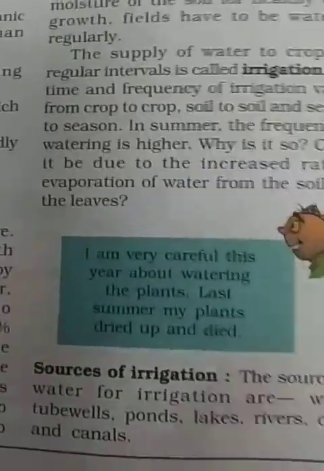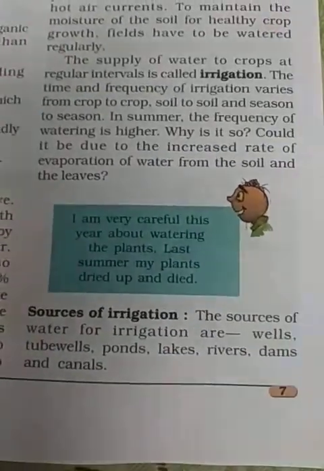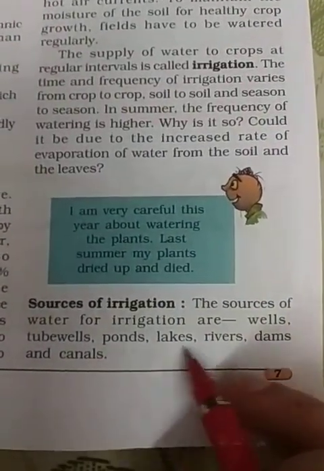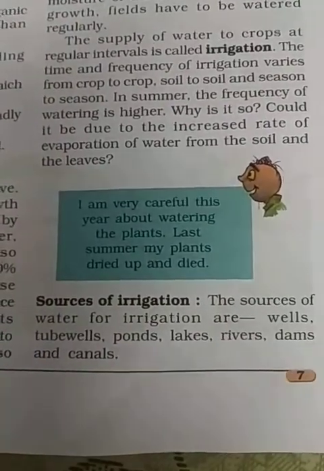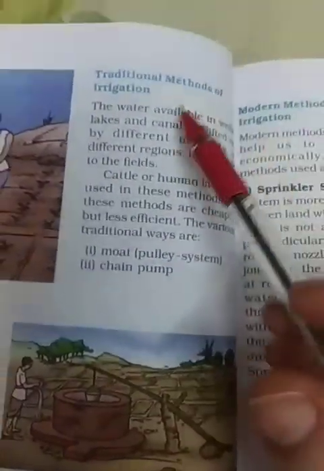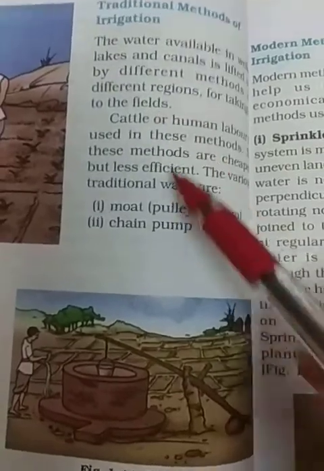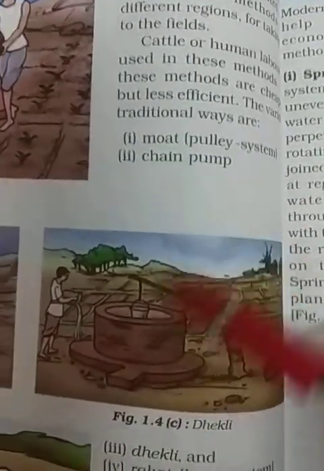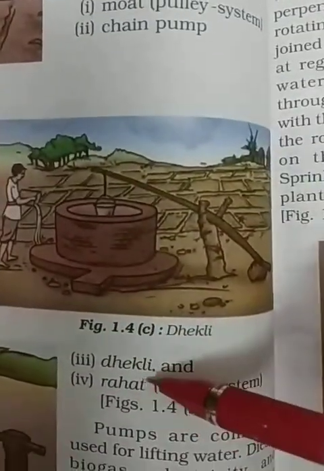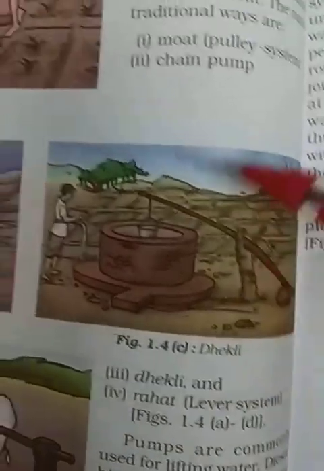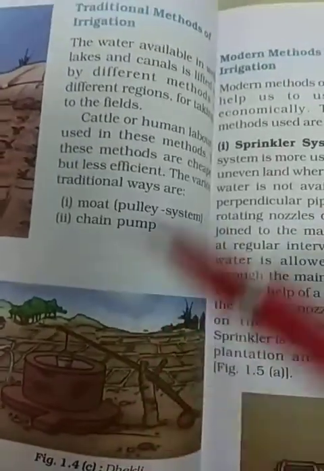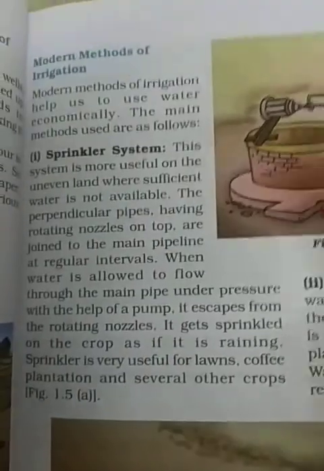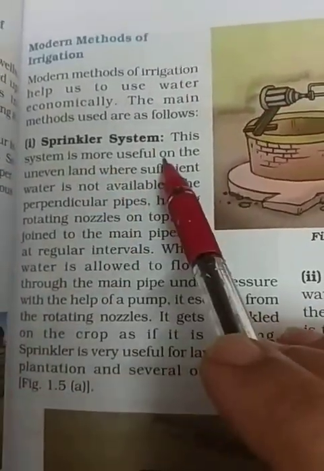Now, what are the sources of irrigation? So these are wells, tube wells, ponds, lakes, rivers, dams, canals. There are different types of traditional methods of irrigation like moat, pulley system, chain pump, dhikli, rahat, lever system. These are the different traditional methods of irrigation. Now, the modern methods are the sprinkler system and drip system.